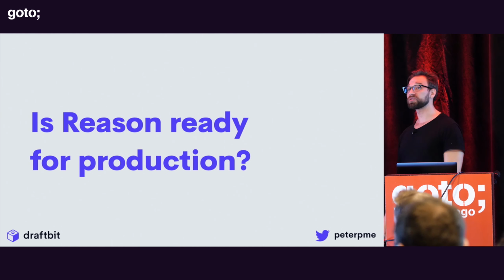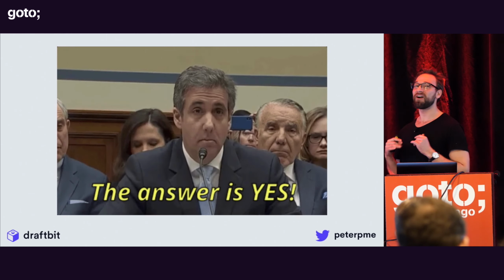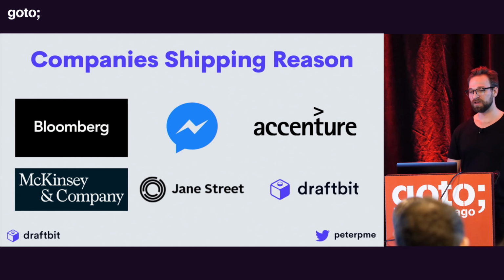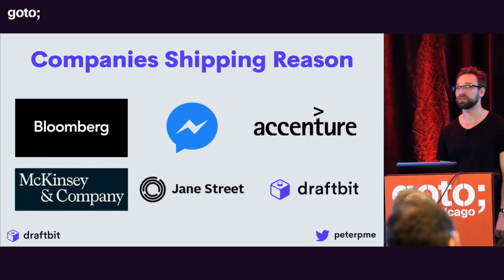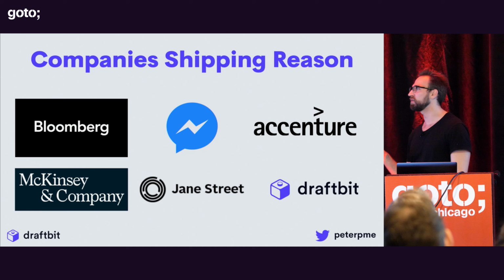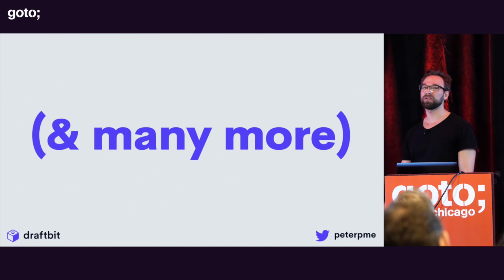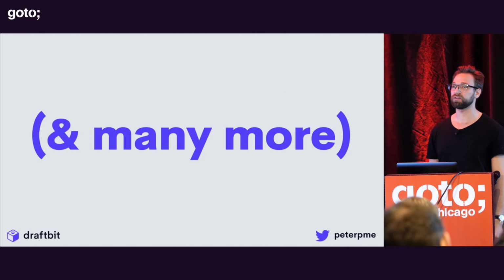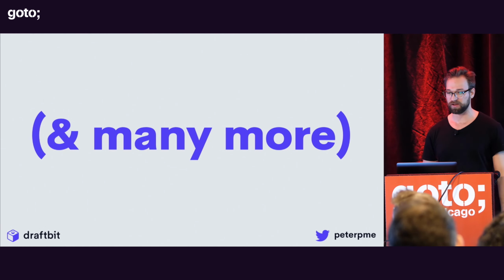Okay. Now, is Reason ready for production? Yes. The answer is yes. And a lot of companies are using it in production, right? Companies shipping Reason today: Bloomberg, Messenger.com is 100% Reason. And they've done some amazing case studies with it. Right? Super, super fast and fluid. Accenture, McKinsey & Company, Jane Street, and obviously Draftbit. I had to put myself up there. And many more, right? That's just a small list. There's hundreds of big companies that you've heard of using Reason, right? It just makes sense. It's built for people that want to move quickly, that want to rely on something, right?